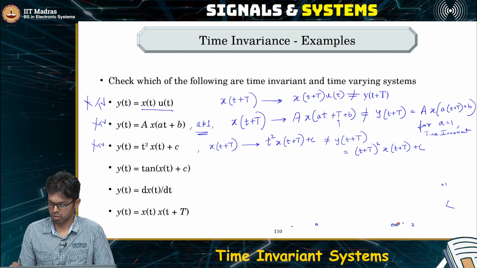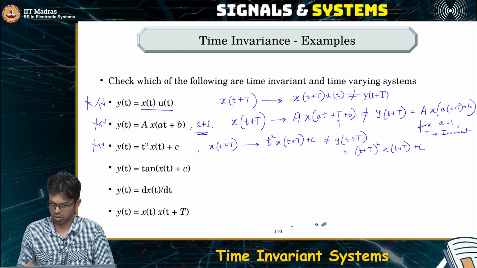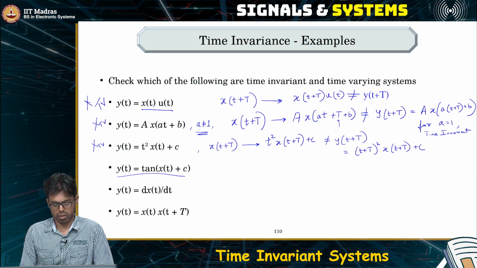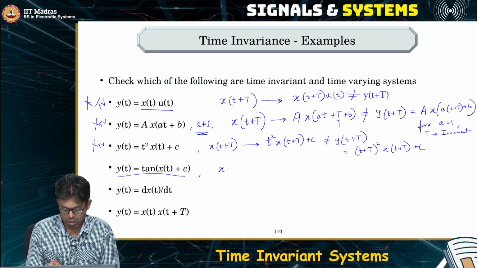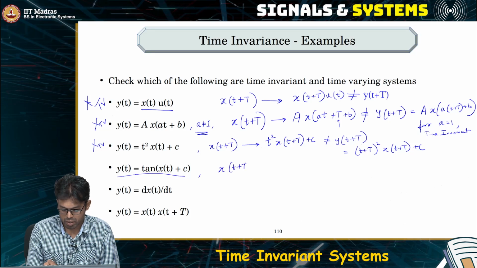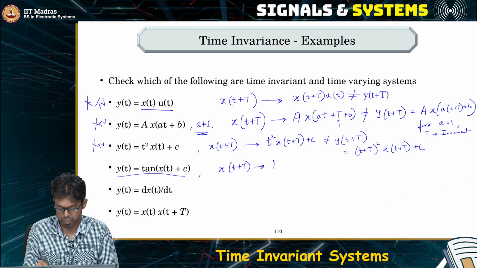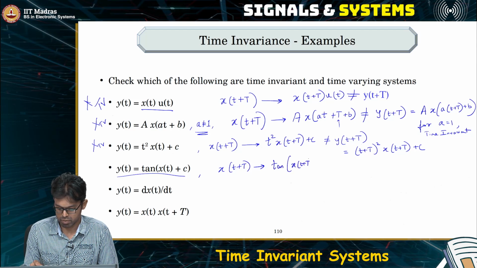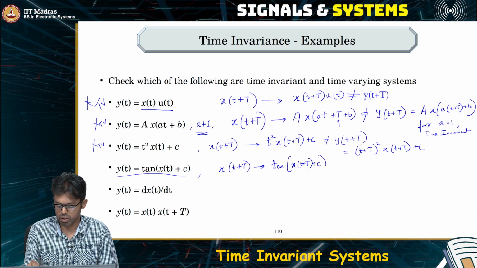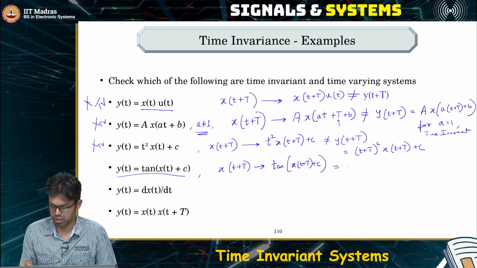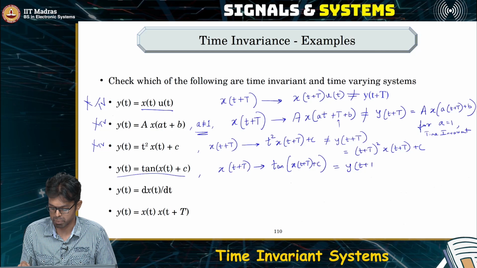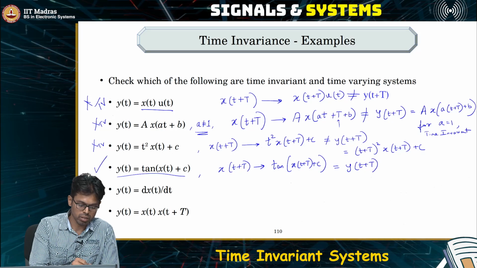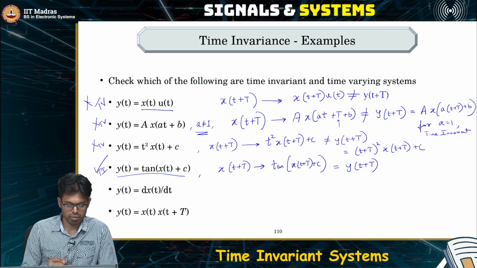Okay. Alright, so let's see what happens to this setup. So x of t plus T produces tan of x of t plus T. Clearly this is function only of the input, nothing else, right? This is still going to be equal to y of t plus capital T, which is the same, and hence this is time invariant.